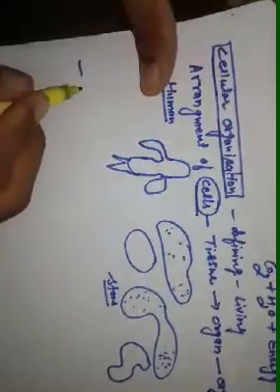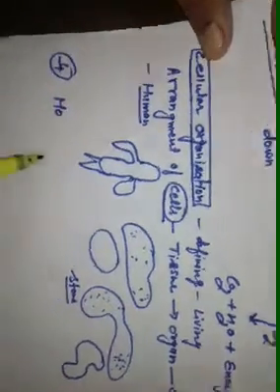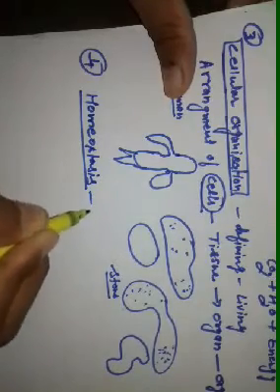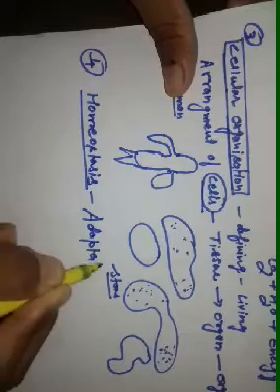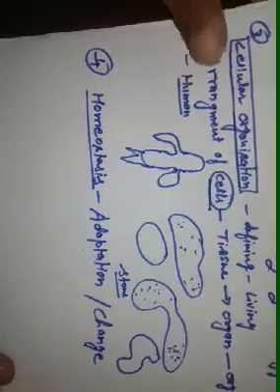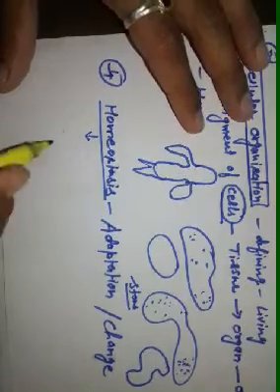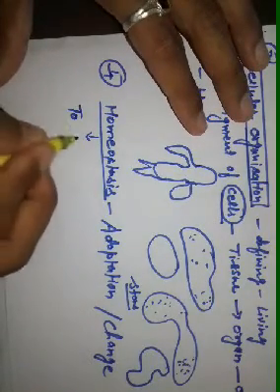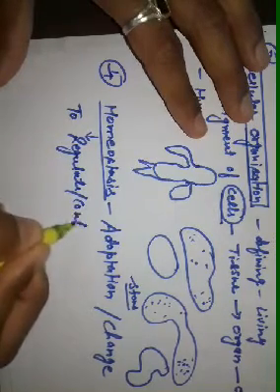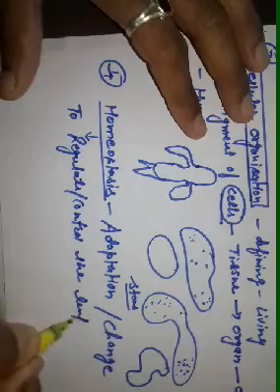Now the next character is homeostasis. This one is the third and this one is the fourth. Homeostasis is adaptation. Adaptation means change. Homeostasis means to regulate. What is the meaning of homeostasis? Homeostasis means to regulate, and regulate means to control.